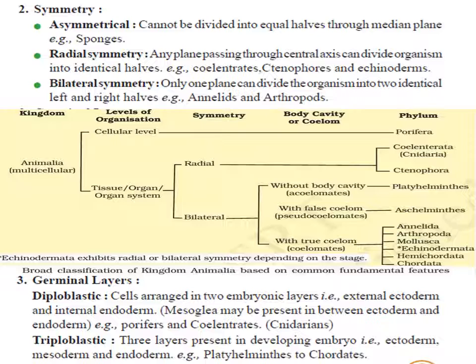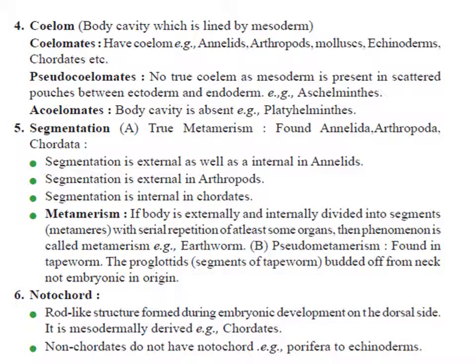So that type of pseudoblastic stage is found in Cnidaria and Ctenophora. Whereas the animals in which the cells are arranged in three germinal layers in the gastrula stage are called triploblastic. These three layers are ectoderm, the outer one, mesoderm, the middle one, and endoderm, the inner one. All animals except Cnidaria and Ctenophora are triploblastic.